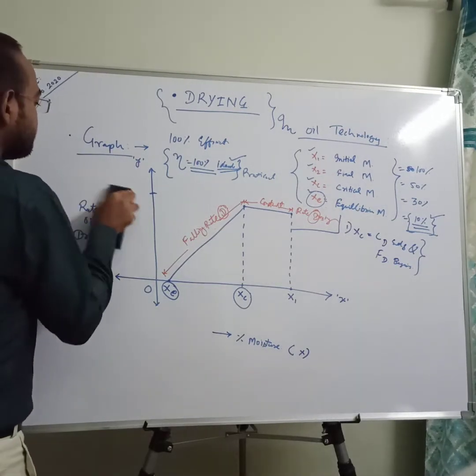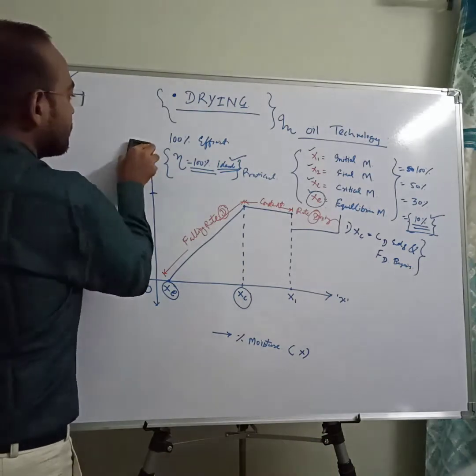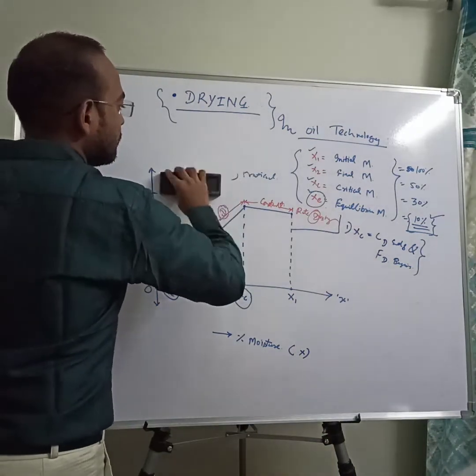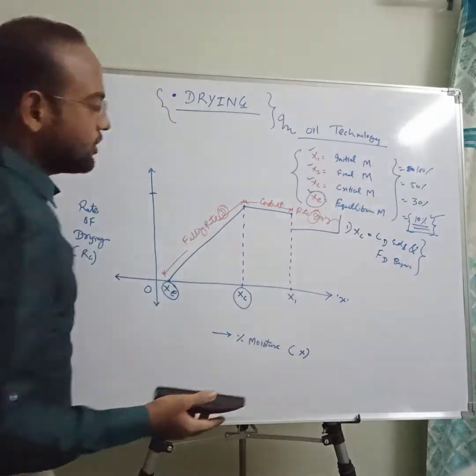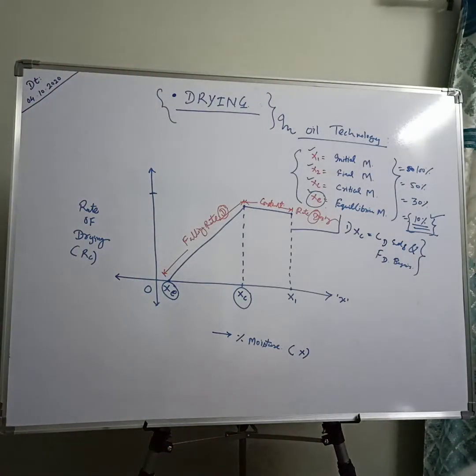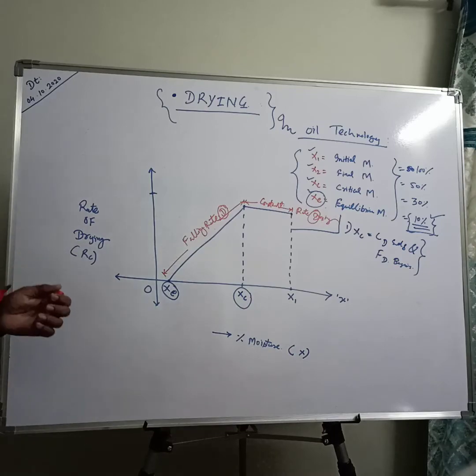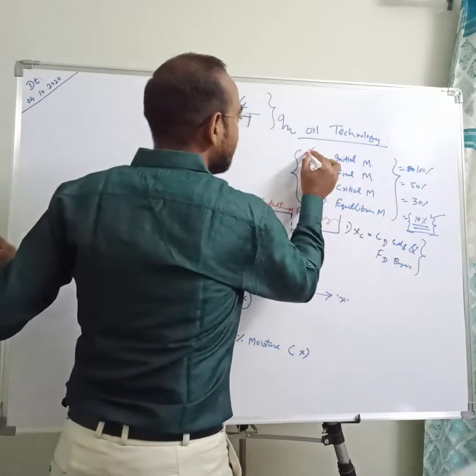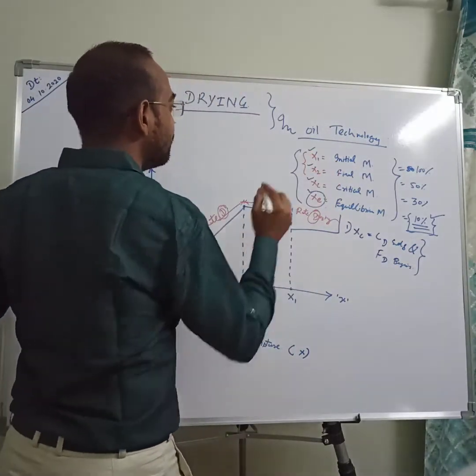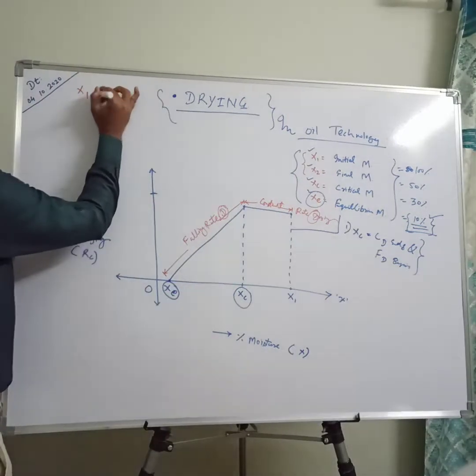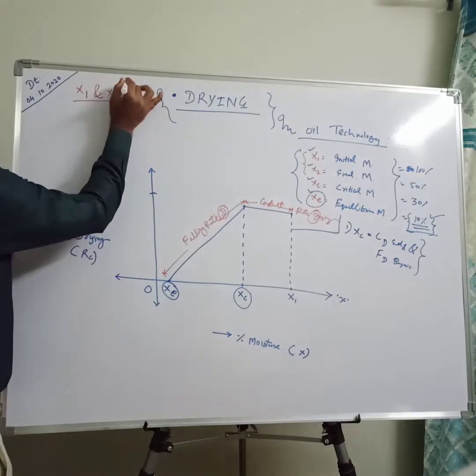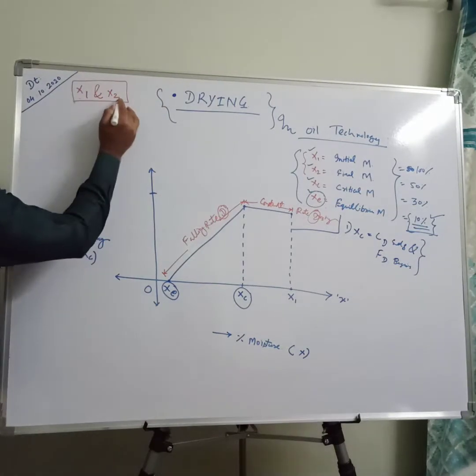Next thing is, from this graph we can say that there are basically three conditions. These three conditions totally depend upon the positions or values of your X1 and X2, that is your initial moisture and final moisture.